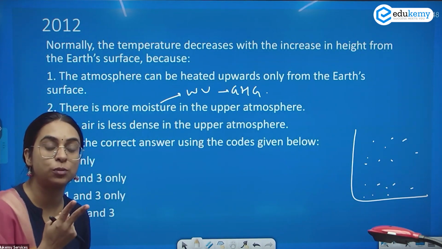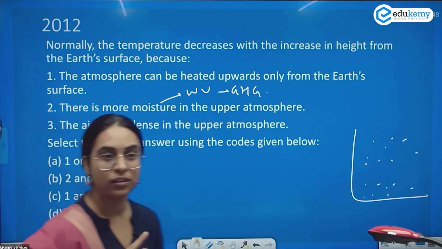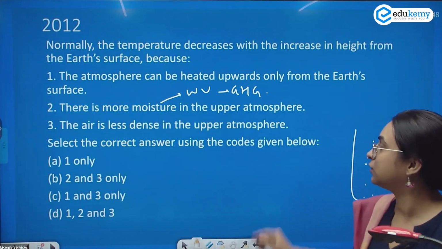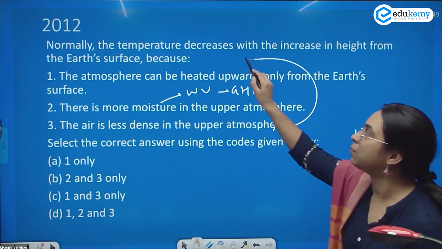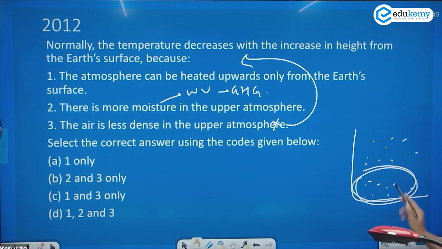The temperature should be more in the upper atmosphere. Do you understand? So this would defeat the very purpose of 'because'. Moreover, if gases are more below, water vapor also should be more at the surface, not higher.